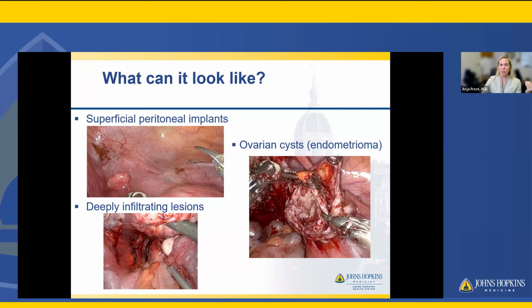So it's really important when you go to surgery that whomever is taking care of you has a high clinical suspicion and knows the variety of presentations. Now, these other two pictures are a little bit more dramatic.